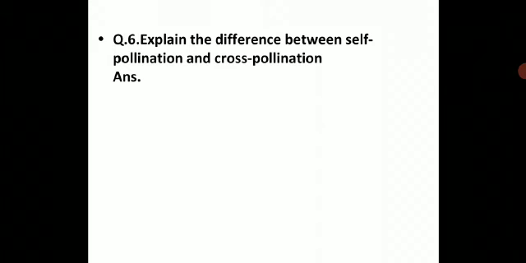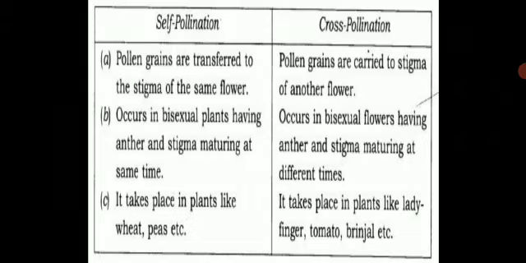Then you have to explain the difference between self-pollination and cross-pollination, which we have seen. We have seen the diagram of self-pollination and cross-pollination. Let us see the distinct differences between them. In self-pollination, pollen grains are transferred to the stigma of the same flower. We have learned this. But in cross-pollination, pollen is carried to the stigma of another flower.